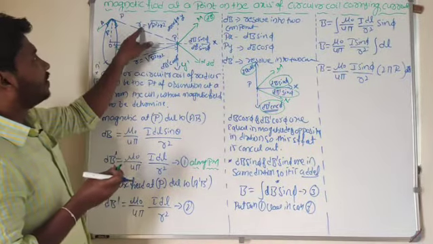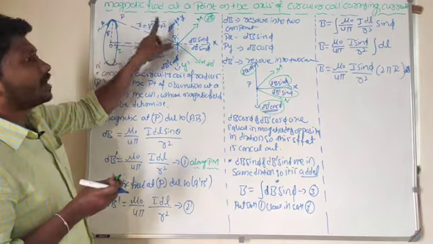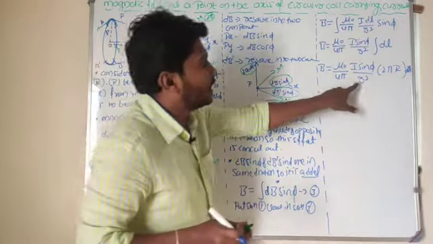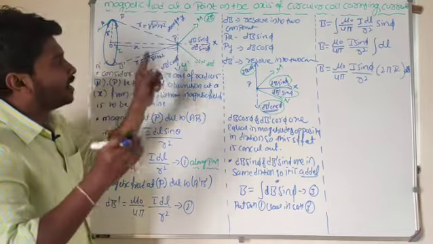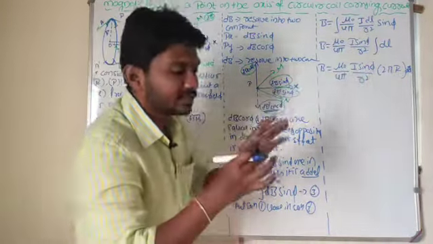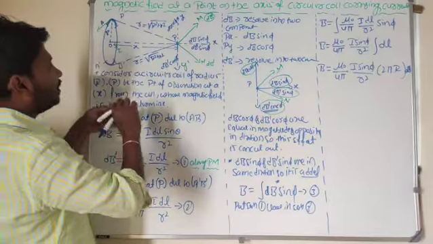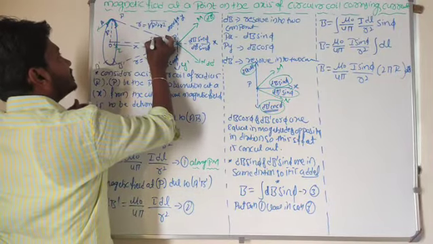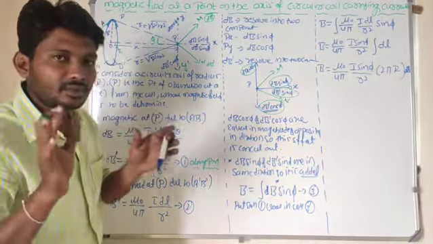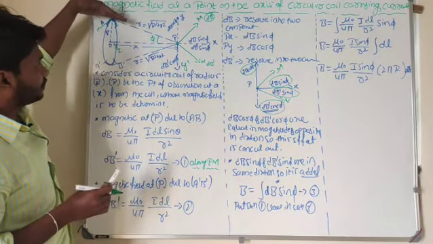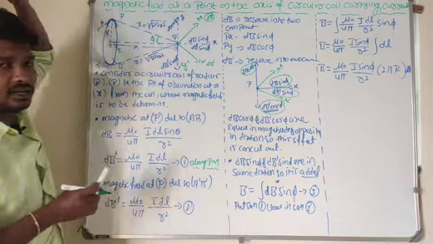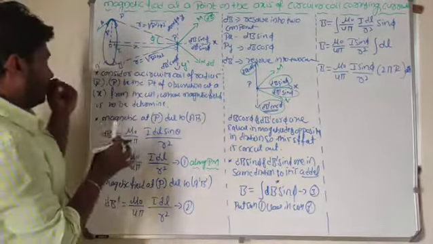Look here. What is the value of r here? Square root of r square plus x square. So wherever small r is there, I can take square root of r square plus x square. And one more thing, wherever sin phi is there, look here, this is the angle I can consider, the angle between the position vector and the circular coil, that is phi.